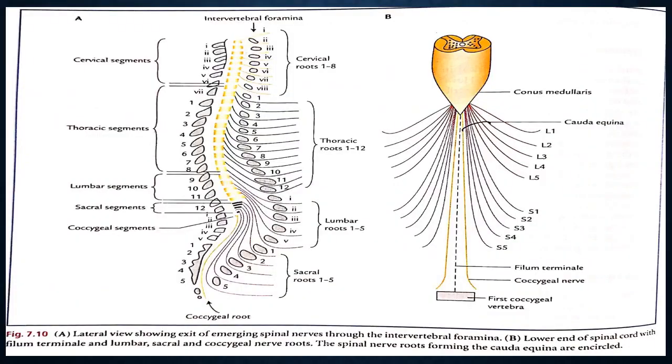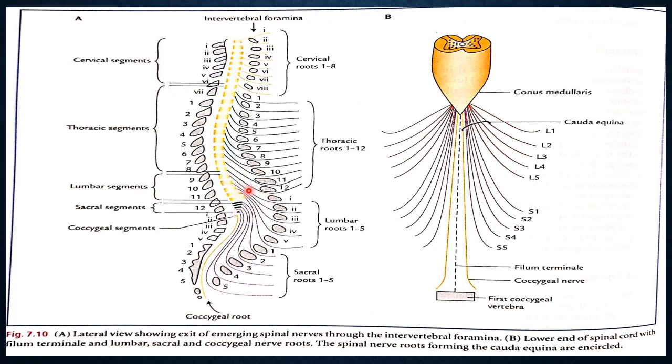Now you see, I think it is quite clear. This is the spinal cord, the total spinal cord, up to the coccygeal root.